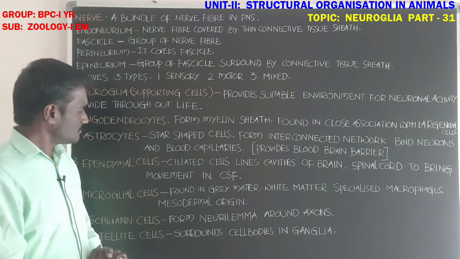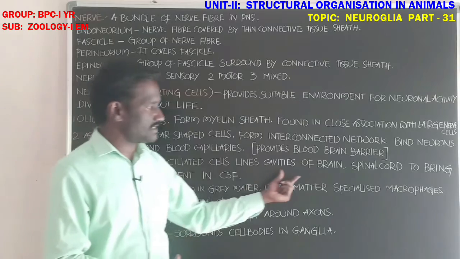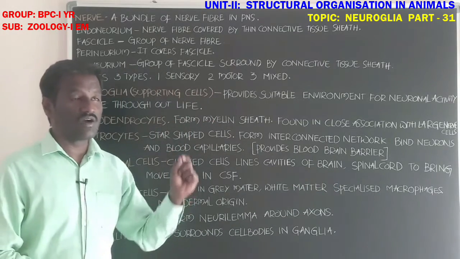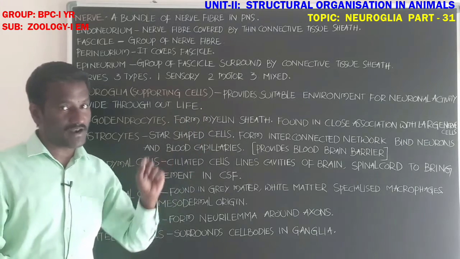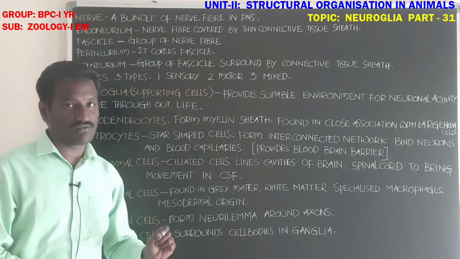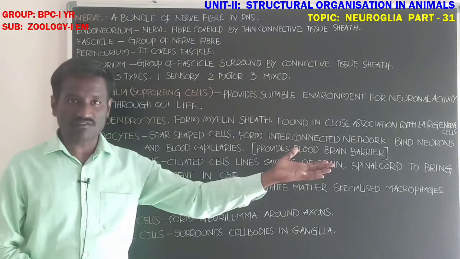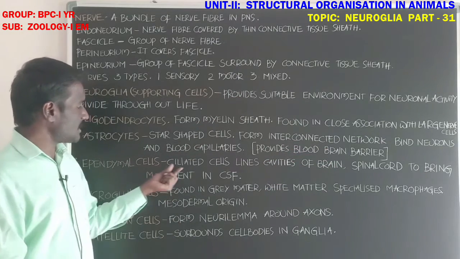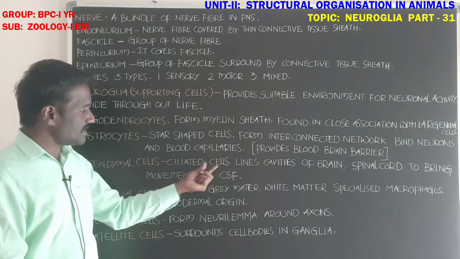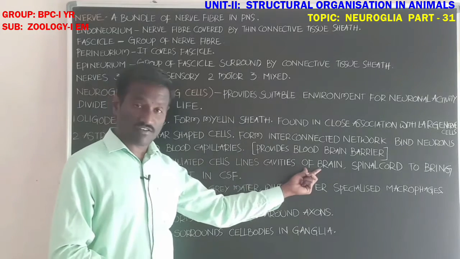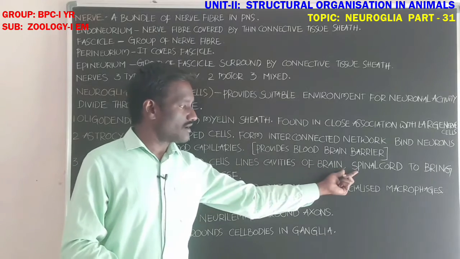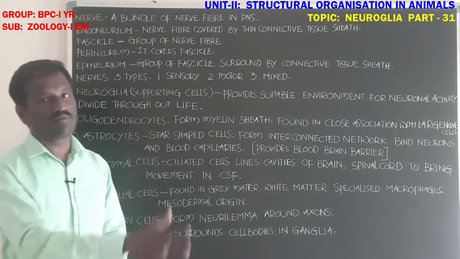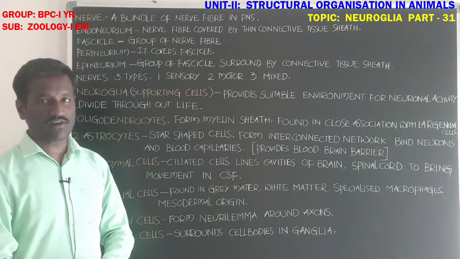Okay student, these are the ependymal cells. Ependymal cells help to bring the movement of the cerebrospinal fluid through the ventricles of the brain and the central canal of the spinal cord. These are the ependymal cells, ciliated cells, that line the cavities of the brain and the central canal of the spinal cord to bring the movement of the cerebrospinal fluid.